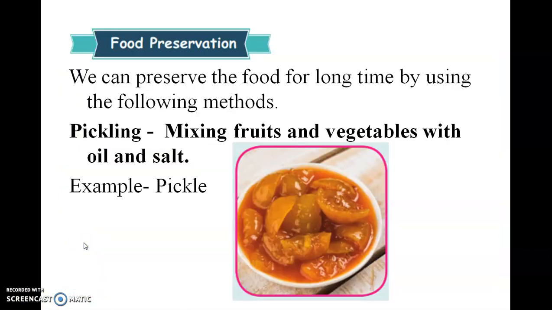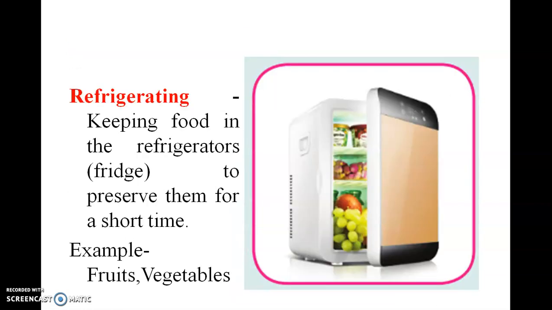Friends, now let us see the food preservation. We can preserve food for a long time by using the following methods. Pickling, mixing fruits and vegetables with oil and salt. Example, pickle. Friends, I think you have this item in your home, yes, it is a refrigerator.